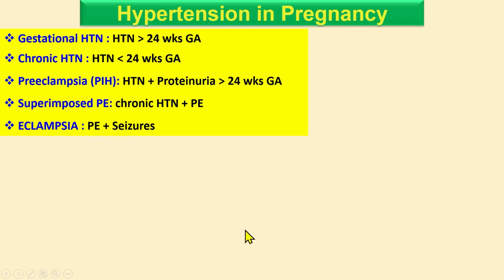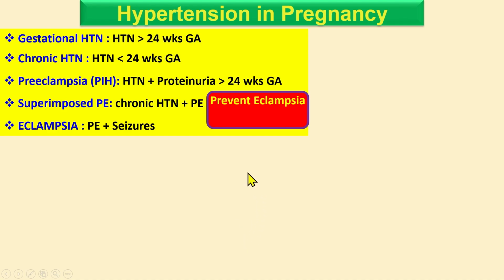Okay. When a patient develops preeclampsia, you should try to prevent eclampsia. How can you prevent it? By giving magnesium sulfate, and you should continue after delivery because there is also the risk of postpartum preeclampsia and eclampsia. So magnesium sulfate should be continued. This prevents convulsions, or you can say seizures. Magnesium sulfate is the safest drug in preeclampsia to prevent eclampsia.